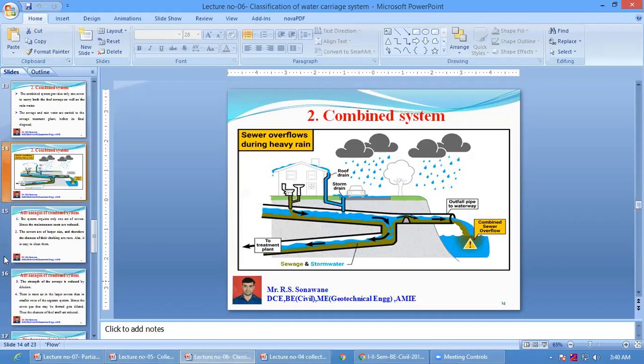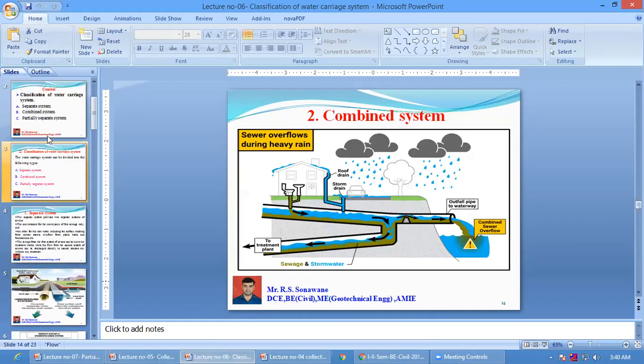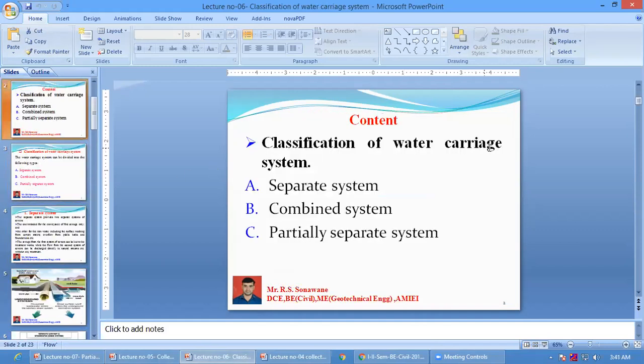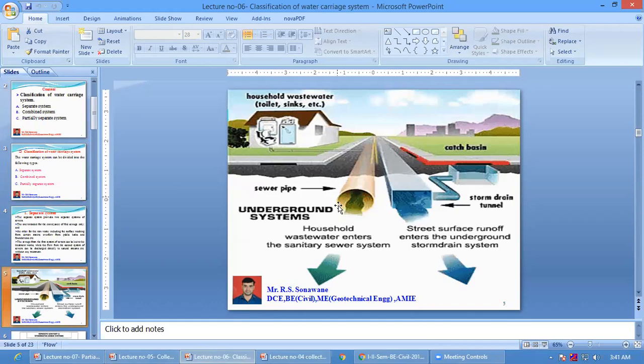In lecture number 6, we learned about the classification of the water carriage system, in which there are 3 classifications: separate system, combined system, partially separate system. In a separate system, we already discussed there are 2 types of sewer systems separately. One is for the household wastewater, another is for the wash drain of a road, that is stormwater. This is a separate sewer system.